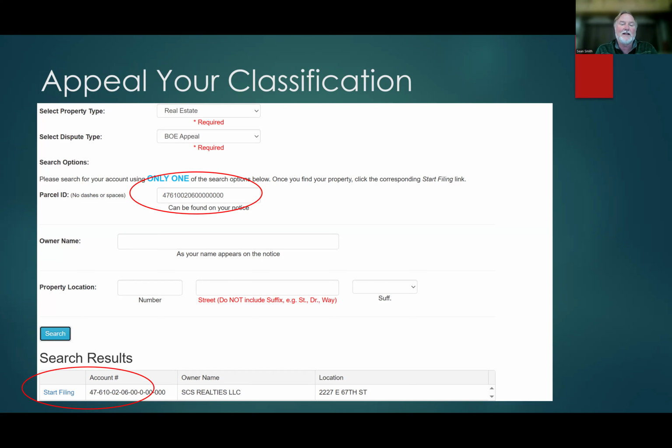But so now I've gone ahead and entered it without the dashes, and I clicked on the search button. I didn't circle it in red. And then you can see now it found my parcel, which is listed under SCS Realties LLC. And in blue, it says start filing. So you'll click on start filing.